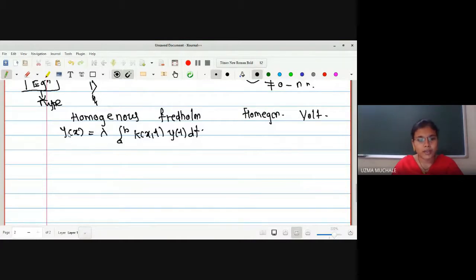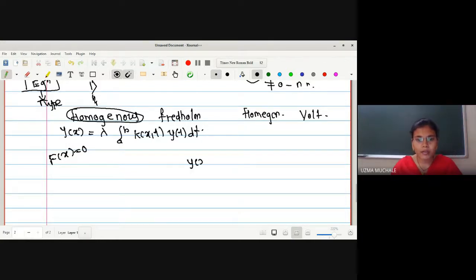No doubt if y of x is 0, this will not have any meaning. Y of x 0 means this whole term will be 0, because here it is y of x, but here it is y of t. The terms are the same, only the parameter changes. So what should be the condition? If f of x is equals to 0, then it is homogeneous.